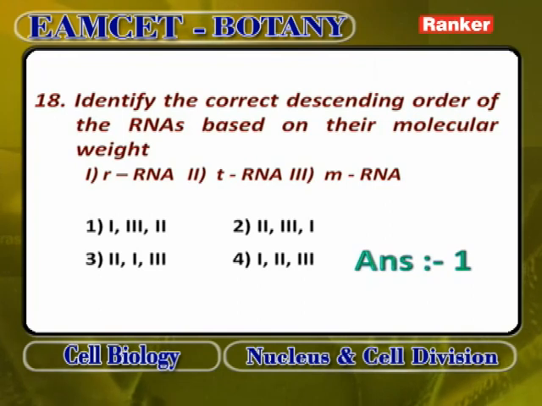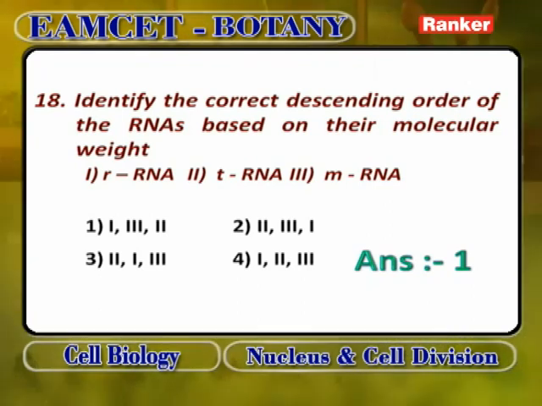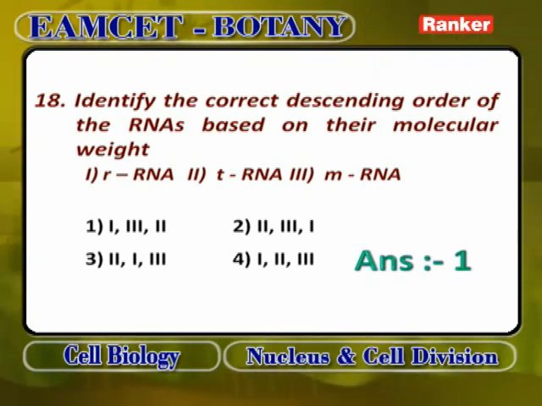Identify the correct descending order of the RNA based on their molecular weights. Descending order means from higher to lower.